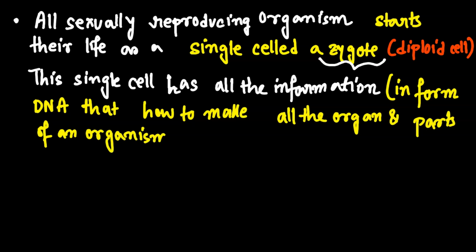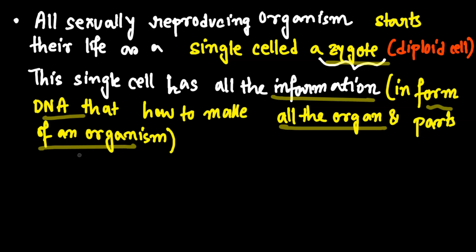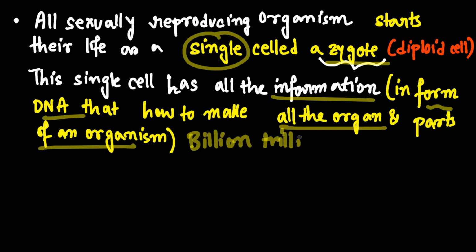What is it talking about mostly? They're talking about the zygote that they are having. The zygote will have all kinds of information in it, the DNA. The zygote definitely has its DNA, and it has the instructions on how to make organs, how to make the whole organism. We have to do multiplication. If we can do multiplication, then from a single cell our body will have billions, trillions of cells. This point is clear, very important. Questions are coming up on this. You just have to make notes on it, right, students?